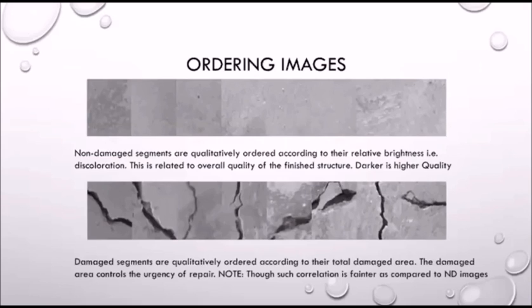The one which has a higher volume, we need to repair as soon as possible, while for one which has a lower volume, we can wait for some time to do the repairs. So we can see that MDS can not only classify, but can also be used to gain some interesting insights within the image, like different types of damage, such as discoloration or the amount of damage.